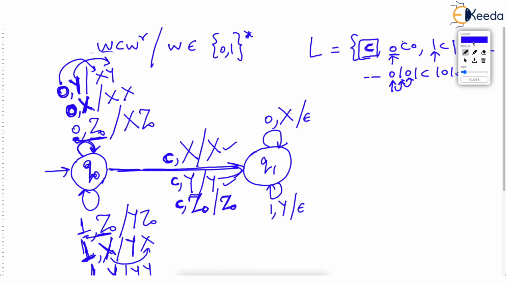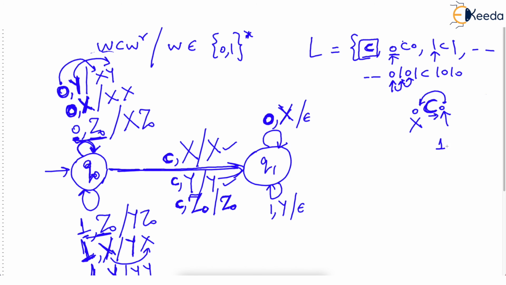This is so obvious. Suppose the string was 0C0, then you pushed X and you bypassed this center and you are now over here. Now tell me, just after the center, if you have a 0, then top has to be X. That's what we have said. If after the center we are reading a 0, top should be X, and you just remove that X.